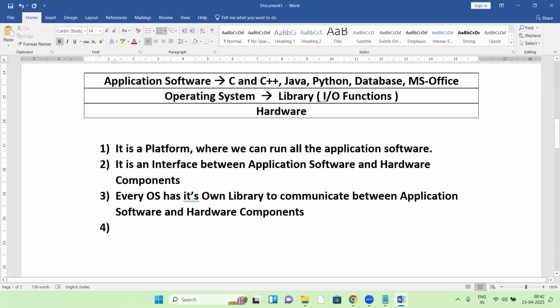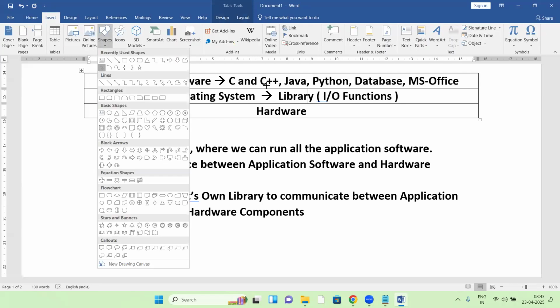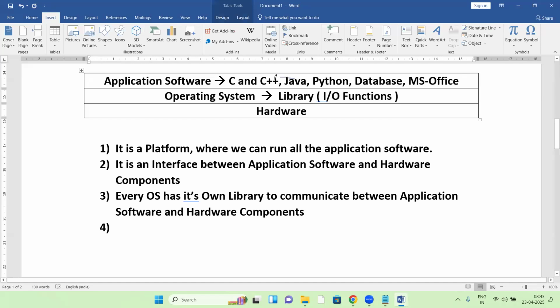Apart from this, one more important point. C program, Java program, Python, all the programs, before running, first of all link with the OS library.